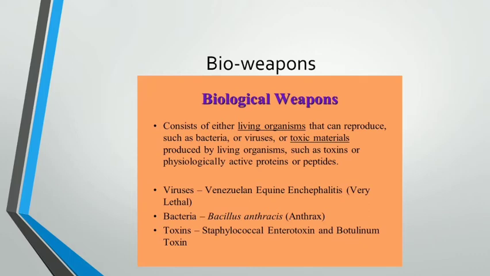But when they are used as weapons, these spores enter the lungs, and through the lungs enter into the blood stream and then our immune system. In this way they damage our immune system. So with spores becoming active, they reproduce in large numbers and produce toxin which is very harmful for the body. So this is the way by which Bacillus anthracis is used as a bioweapon.